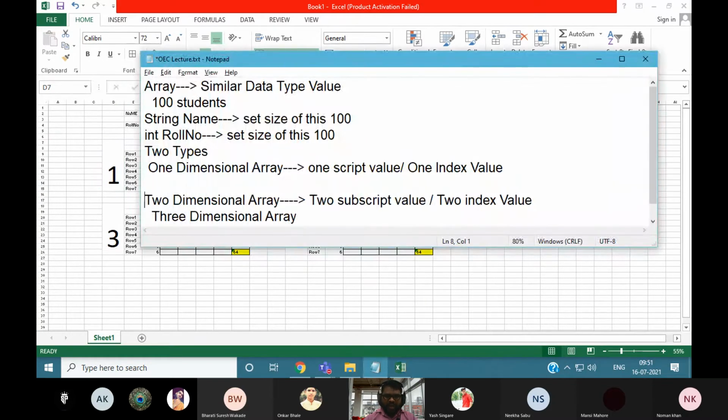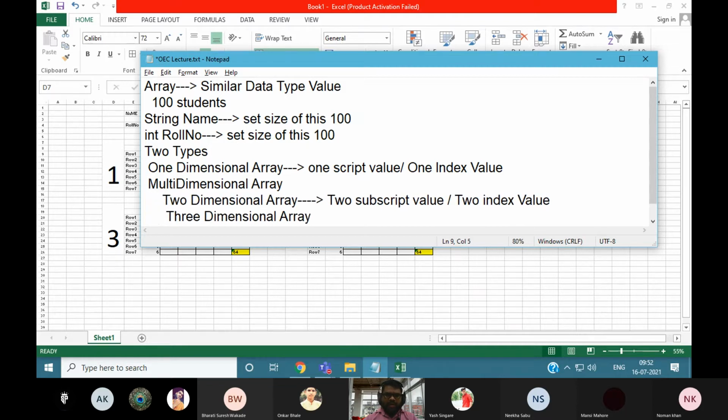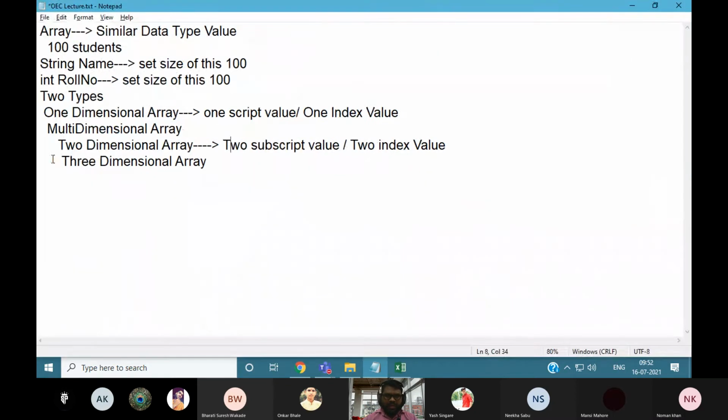So this two-dimensional and three-dimensional array, we can say it is a multi-dimensional array. So the complete Java array has been divided into two types. Which types? One-dimensional array and multi-dimensional array. Is it clear? Is it clear? Or no?